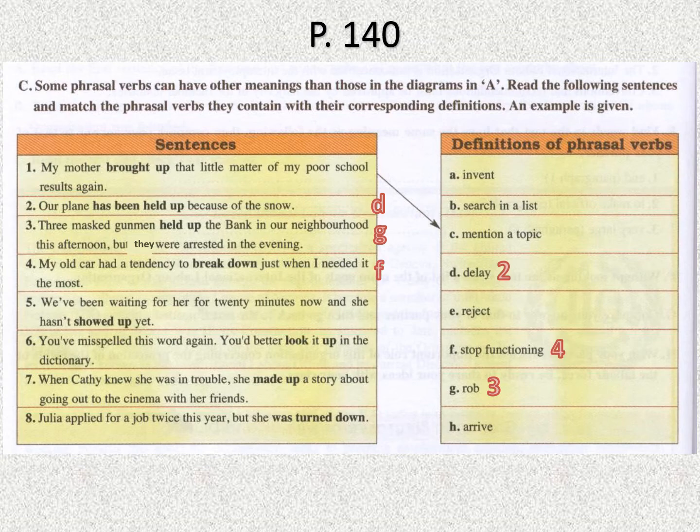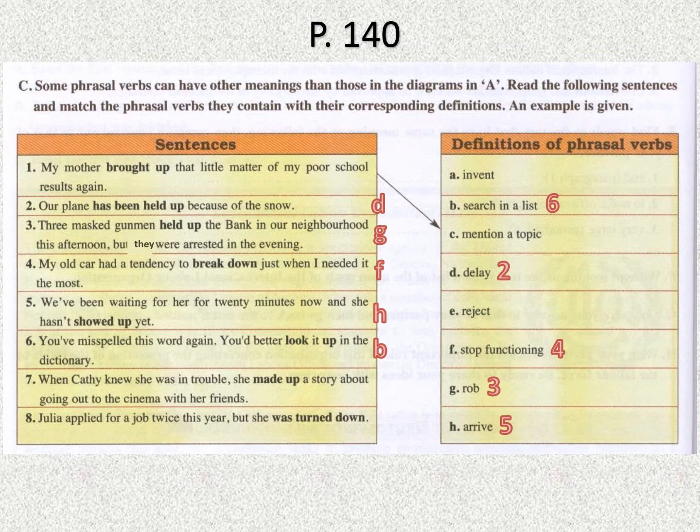Number five, we've been waiting for her for 20 minutes now and she hasn't showed up yet. To show up means to, yes, to arrive. Number six, you've misspelled this word again. You'd better look it up in the dictionary. So look up a word in the dictionary, on the internet, is to, of course, search it. Search in a list, a dictionary, on the internet or whatever.